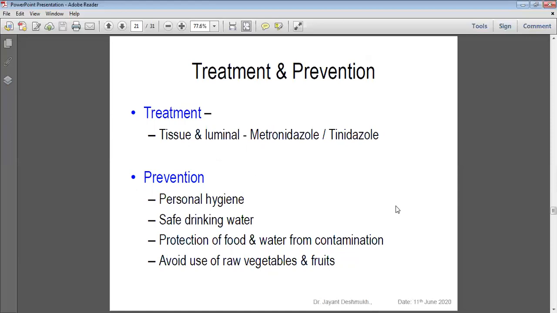What is the life cycle? If you check the life cycle, we can break it. For prevention, we can detect the carrier and treat the carrier. If carriers are removed, the source of infection will decrease. We detect the patient and give the treatment. Mass survey, and personal protection: this is the prevention. We check all the steps of the life cycle, and that is nothing but the prevention. If you know the life cycle, you can write the prevention.